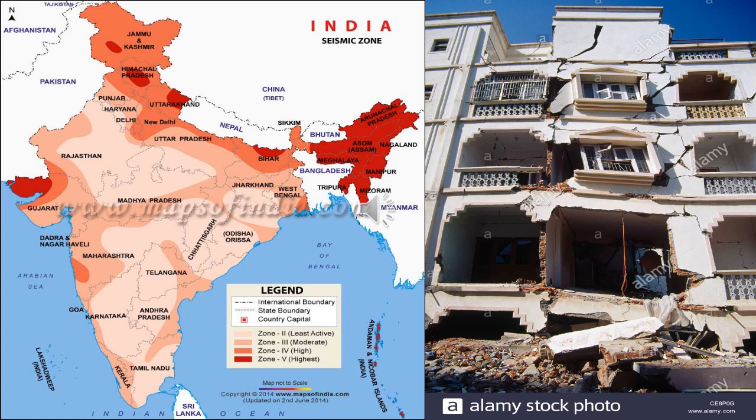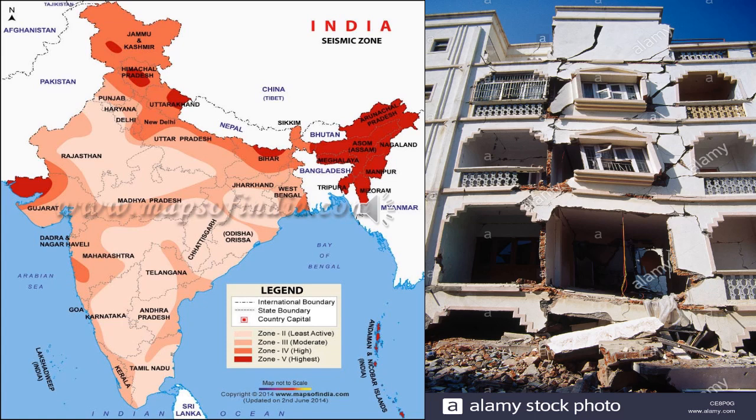Then zone 4, where the level of risk is high. It covers the remaining part of Jammu and Kashmir and Himachal Pradesh, the National Capital Territory of Delhi, Sikkim, northern part of Uttar Pradesh, Bihar and West Bengal, parts of Gujarat, and a small portion of Maharashtra near the west coast, and Rajasthan.